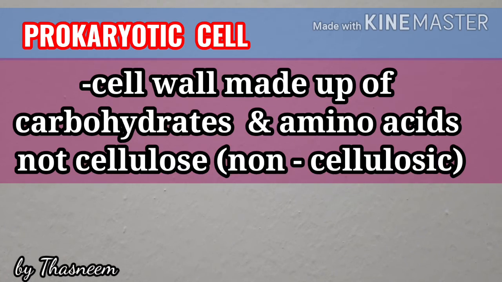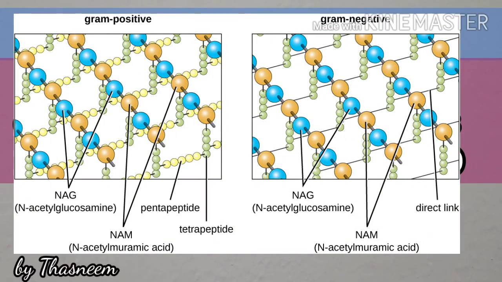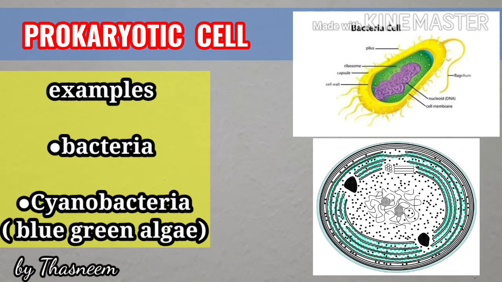The cell wall of the prokaryotic cell is made up of carbohydrates and amino acids, not cellulose. Hence, they are non-cellulosic. Examples of prokaryotic cell include bacteria and cyanobacteria, which is otherwise known as the blue-green algae.